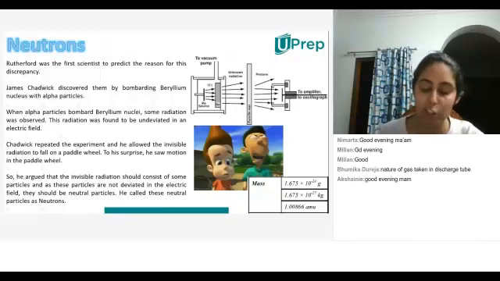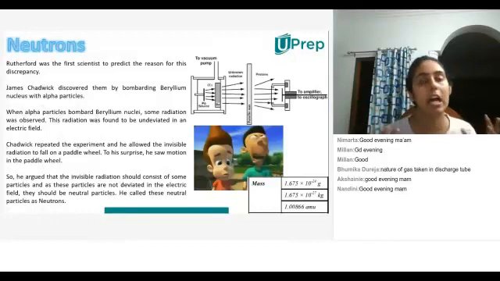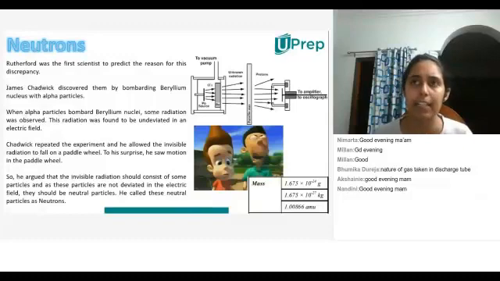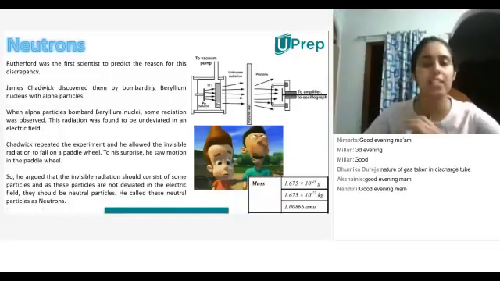So Rutherford was the first scientist to predict the reason for this discrepancy. The discrepancy that we're talking about is the weight of carbon atom. Scientists began to notice that the weight of the carbon atom was actually supposed to be 6 times the weight of the hydrogen atom, but in reality it was 12 times the weight of the hydrogen atom. The reason for this discrepancy was the presence of neutrons.